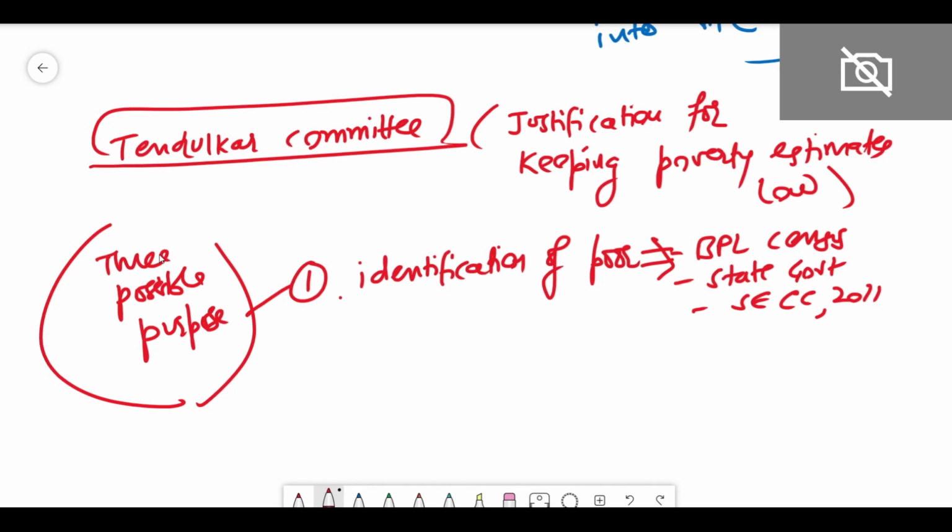So identification matlab if in a village there are 1000 people, who among them are poor and who among them are not poor, how to identify? So for identifying that we have the mechanism of BPL census. We do not identify them based upon the poverty line. We identify based upon the socio-economic caste census. Socio-economic caste census has its own criteria. Socio-economic caste census has automatic inclusion criteria, automatic exclusion criteria, right? And some deprivation indicator. We will discuss about this socio-economic caste census after some time.